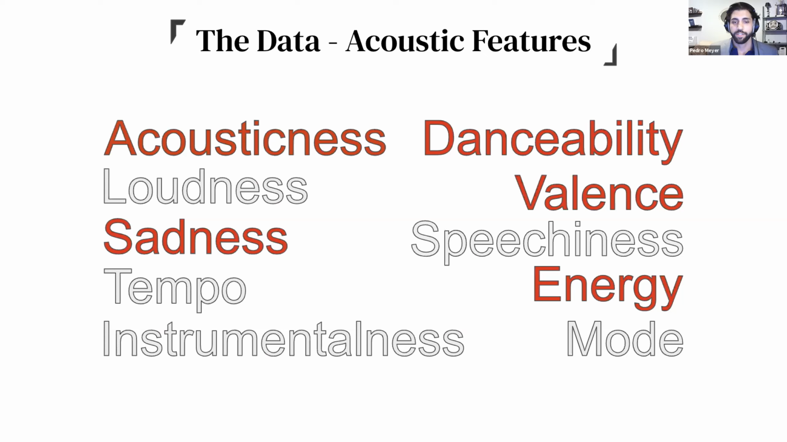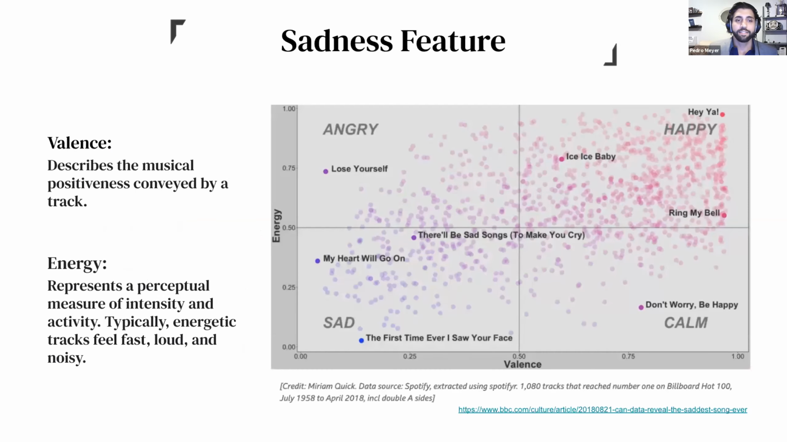Let's take sadness, for example. So sadness is a combination of a low valence score and a low energy score. Valence is how positive a track feels. Energy is a perceptual measure of intensity and activity in a sound. If you have both of those at a lower score, you're going to get into the sadness range.